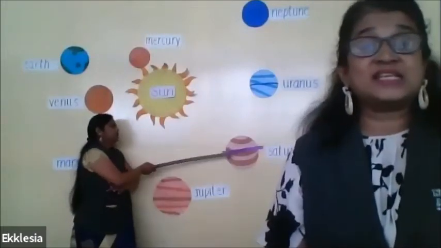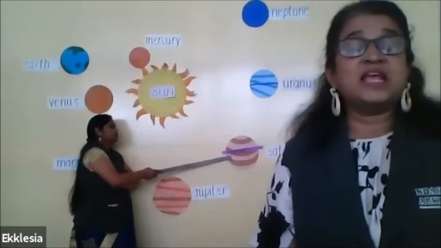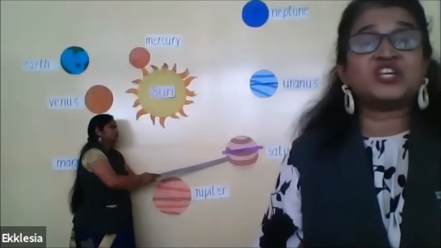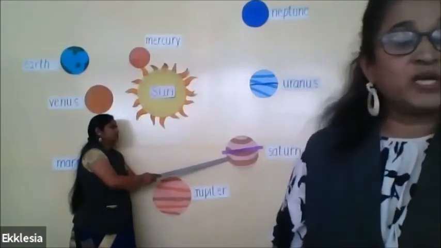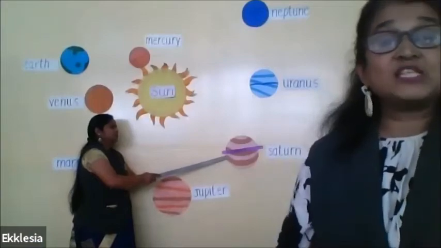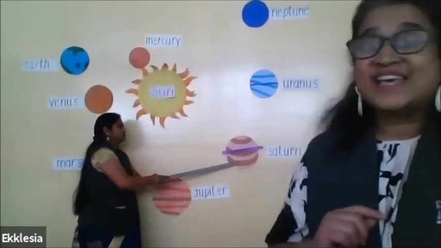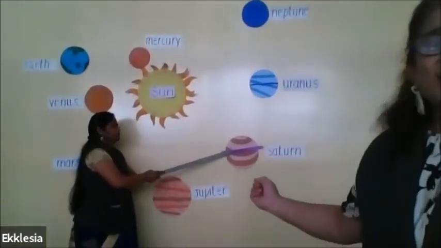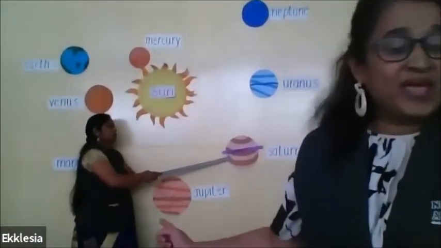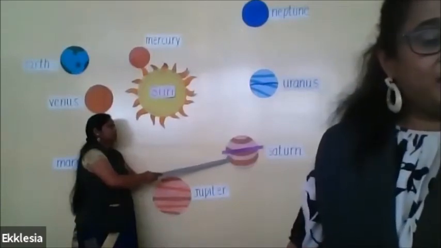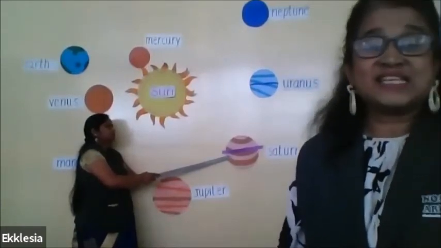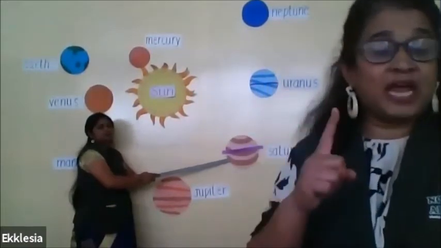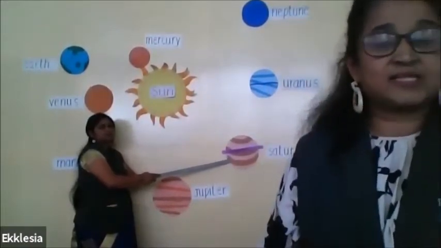Now, let us come to the next planet, that is Saturn. And Saturn is the second largest planet in the solar system. And it is yellowish in color. And it has beautiful rings. Saturn has beautiful rings. And the rings are made of ice and dust.